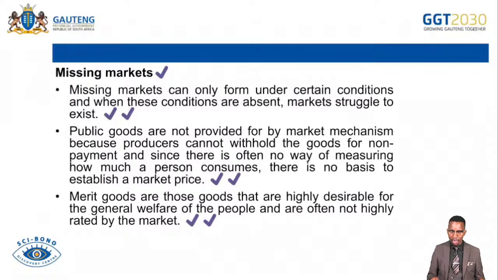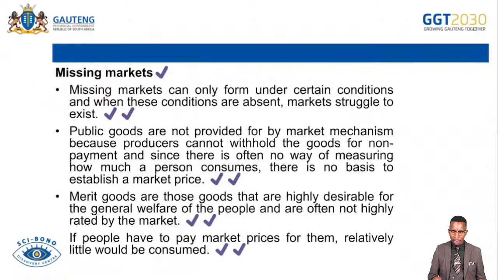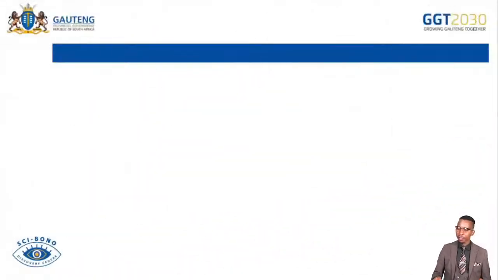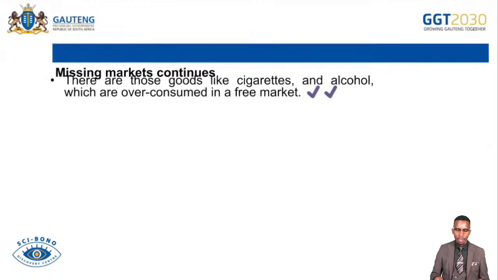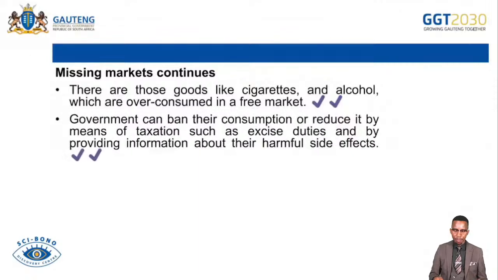Merit goods are those goods that are highly desirable for the general welfare of the people and are often not highly rated by the market. The market undersupplies them. If people have to pay market prices for them, relatively little would be consumed. And then we continue with demerit goods also. There are those goods like cigarettes and alcohol which are overconsumed in the free market. Government can ban their consumption or reduce it by means of taxation, such as excise duties, and by providing information about their harmful effects.